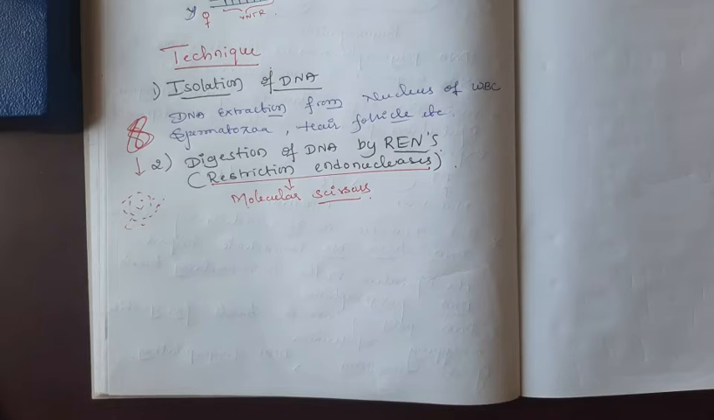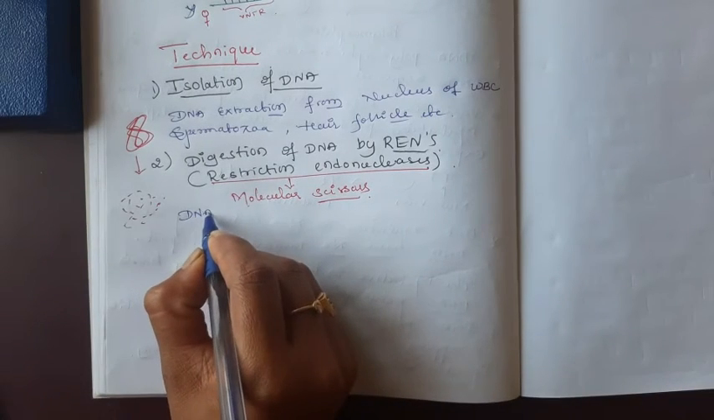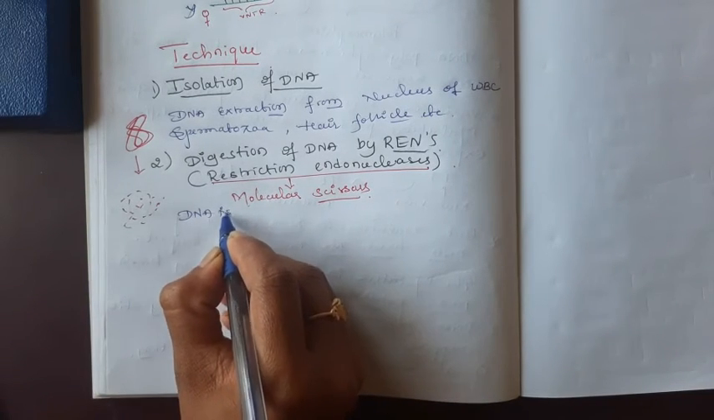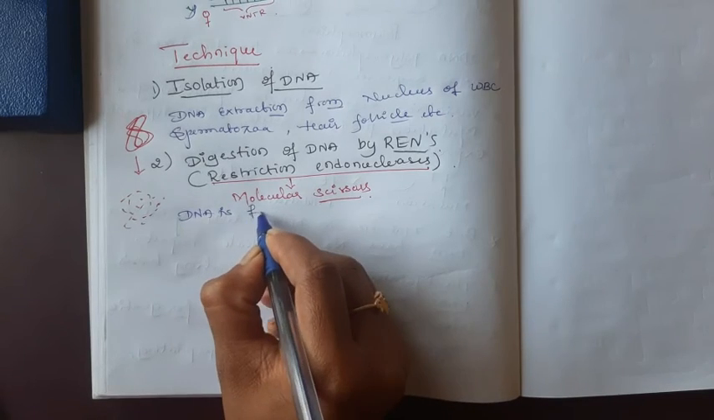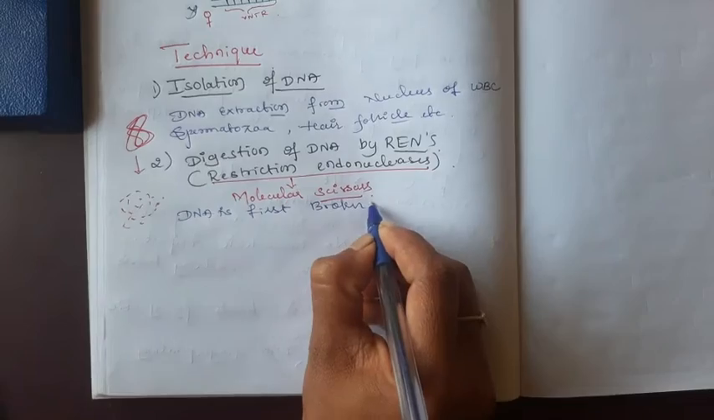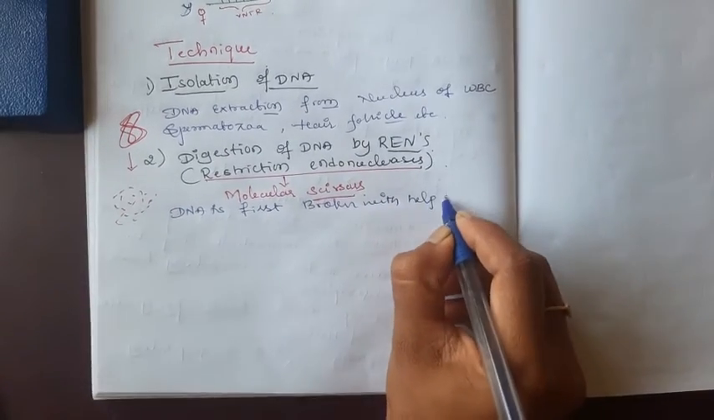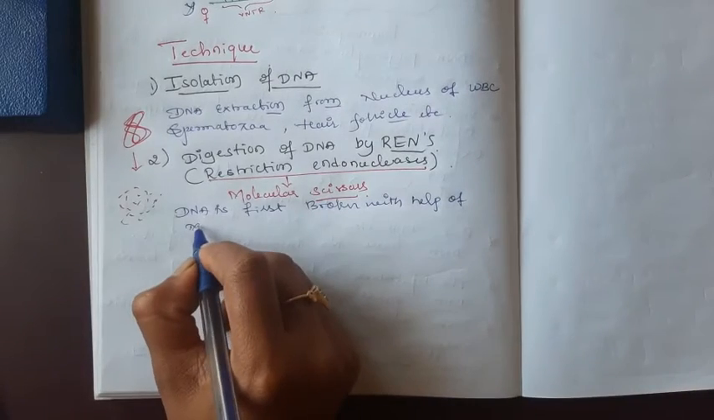If restriction enzyme is added, these molecular scissors break the DNA at a particular site. Then I will write here: DNA is first broken with the help of molecular scissors.